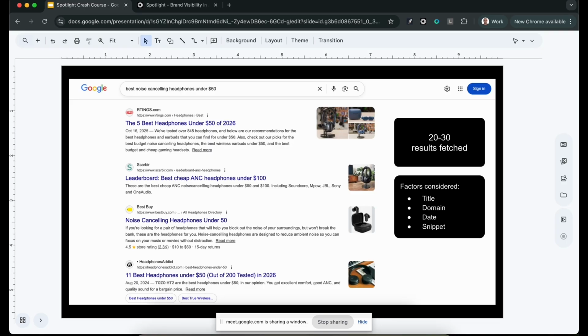And they choose among those results what are the most relevant results to the user prompt. And they look at 4 parameters. They look at the title of each result, the domain, the date, and a snippet, a little summary that talks about what's inside that result. And based on those 4 parameters, each model will then select typically 5 to 8, but it depends, links that it will then go into, visit, and fully read. And then based on that information, it will respond to the user.